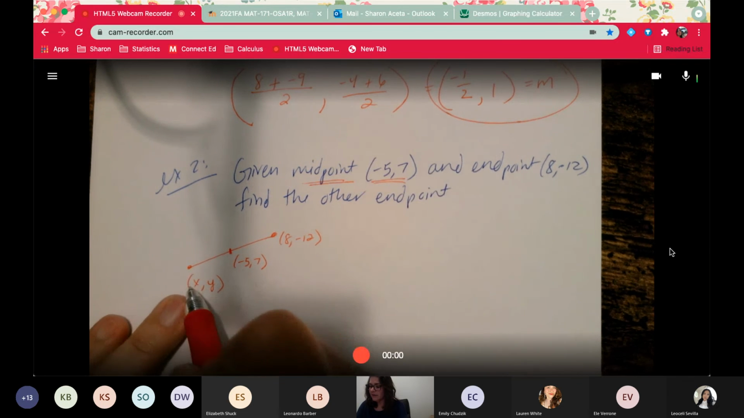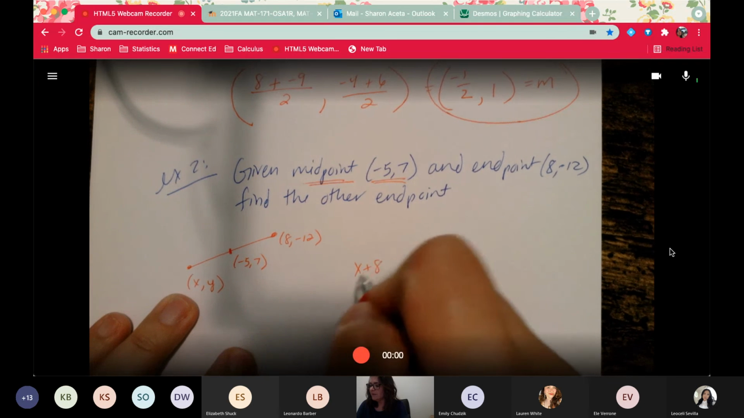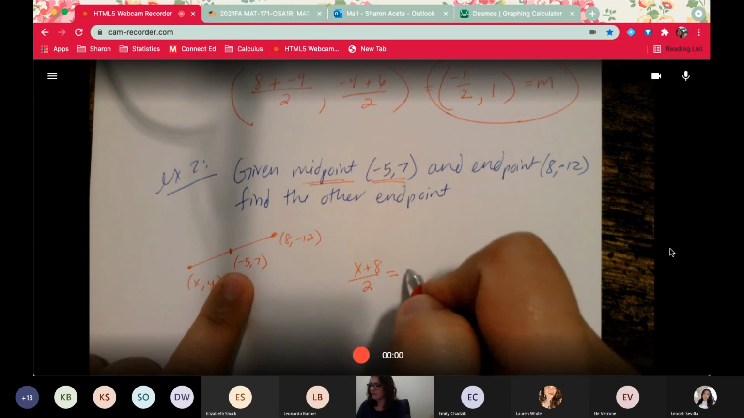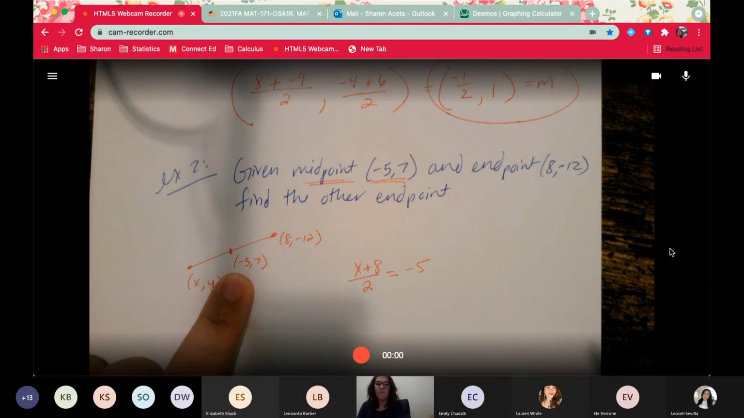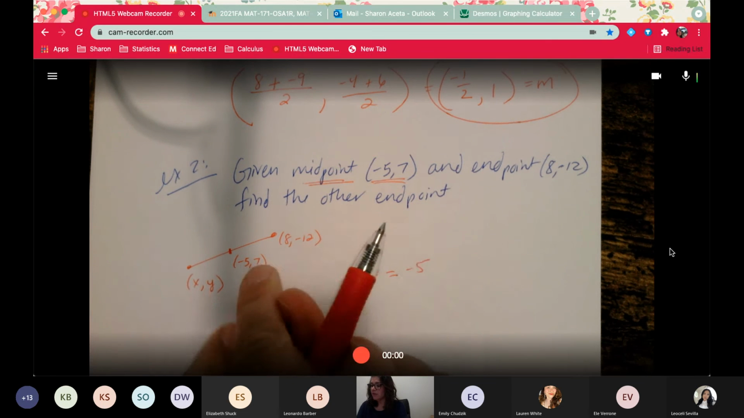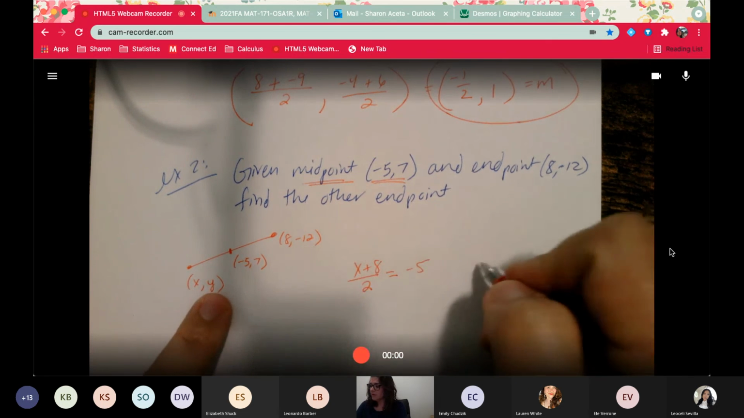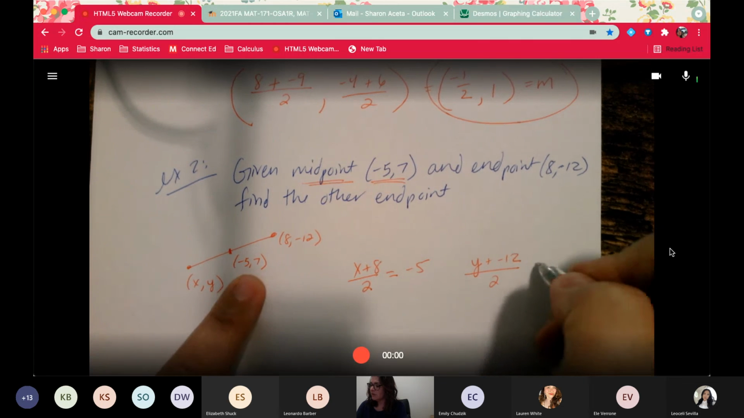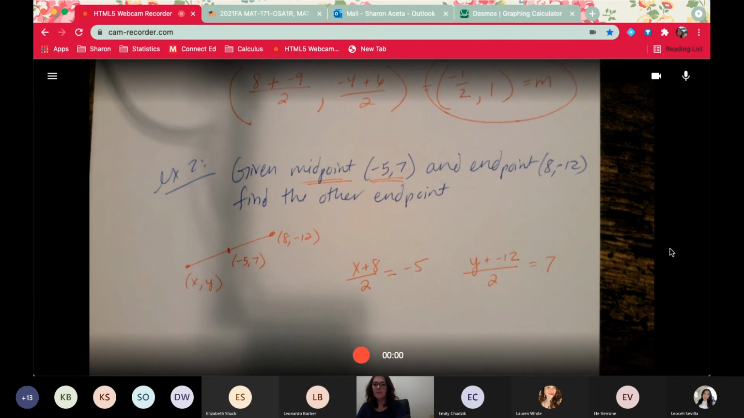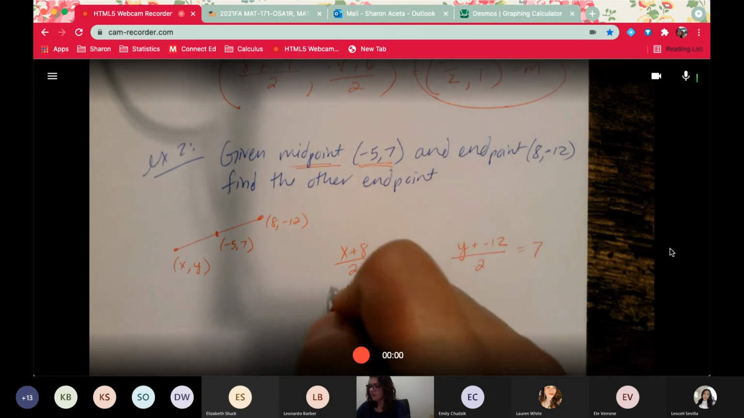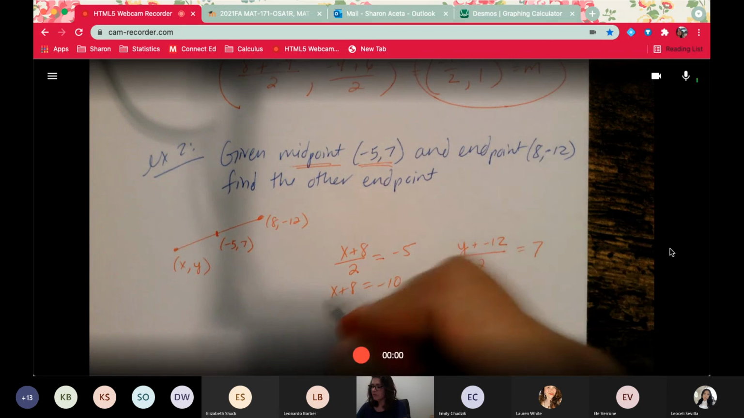So if I add my x and my 8, divide by 2, I should equal that middle x, -5. For the y's, if I add the endpoints divided by 2, I should equal that guy. So y plus a -12, if I divide that by 2, I should equal the middle 7. And these are some simple equations. How do you solve, how do you undo a division of 2? You multiply by 2. So x plus 8 equals -10. X would be -18.